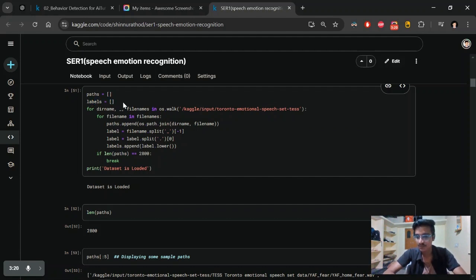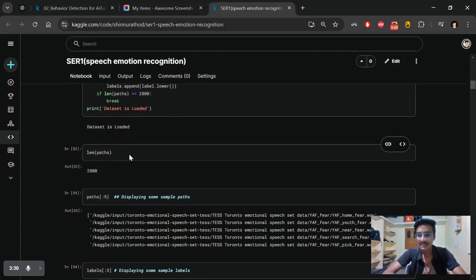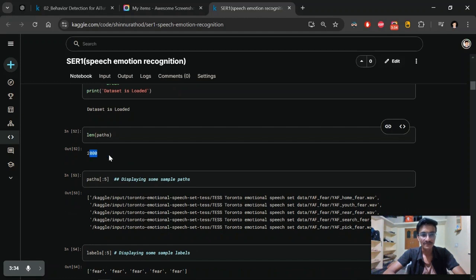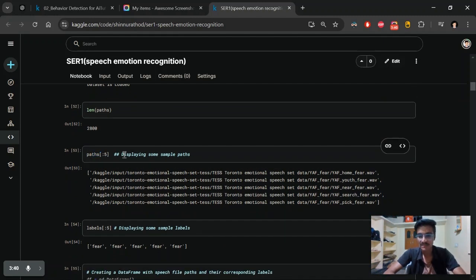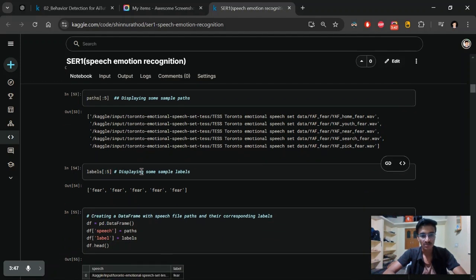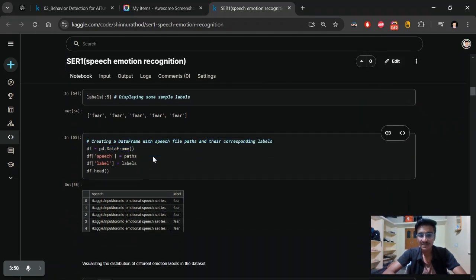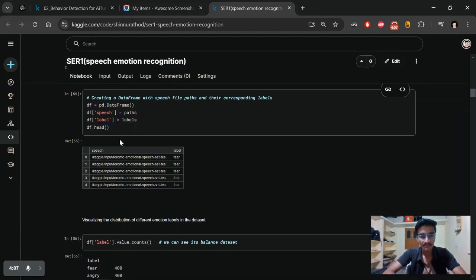In total we have around 7 classes, and I'm putting the labels in this labels variable. Next I'm printing the length of the path: a total of 2800 audios are available in this dataset. Then I'm printing five sample paths of the audio and the labels of the audio. After that I'm creating a data frame with a speech column, where I'm putting all the paths, and a label feature, where I'm putting all the labels, and printing the top five samples.